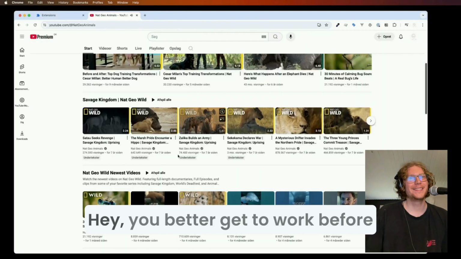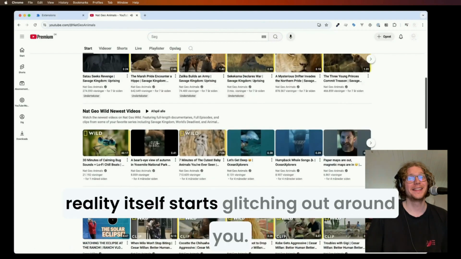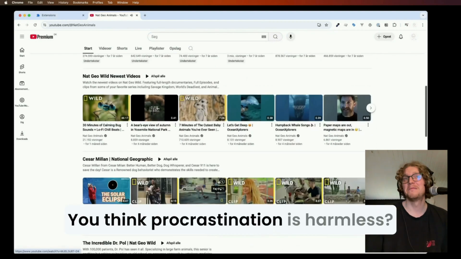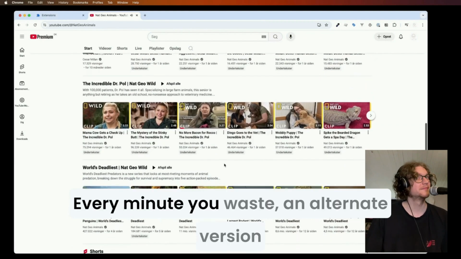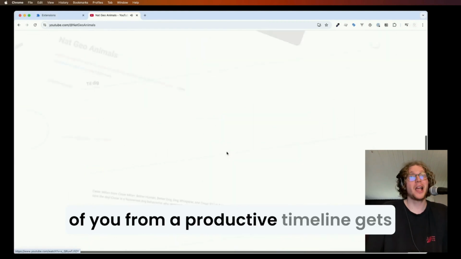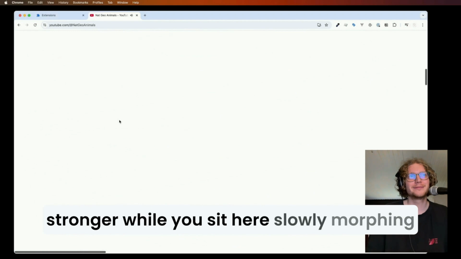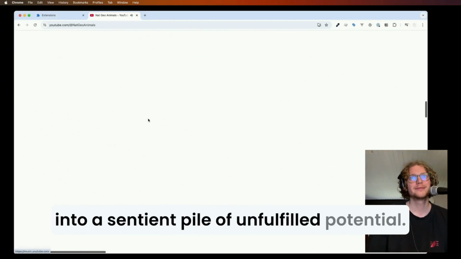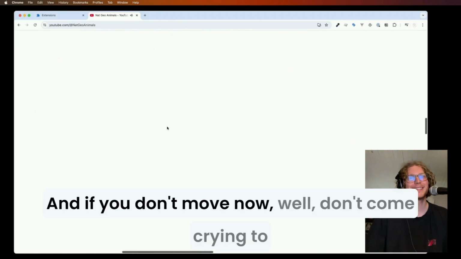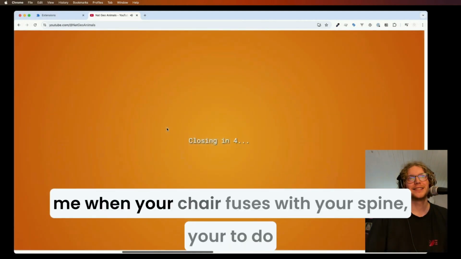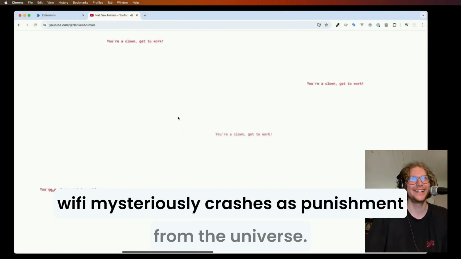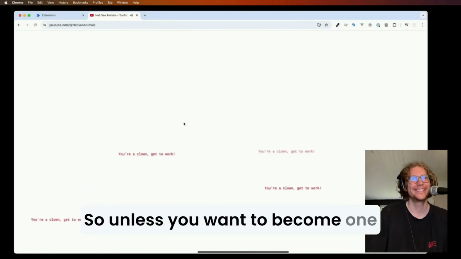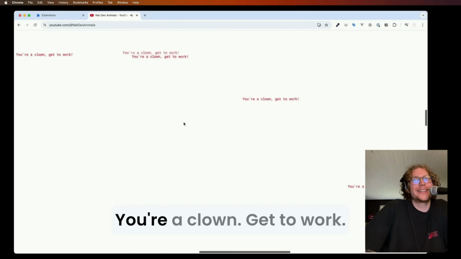Get to work. Hey, you better get to work before reality itself starts glitching out around you. You think procrastination is harmless? Nah, it's a time-eating, soul-siphoning curse. Every minute you waste, an alternate version of you from a productive timeline gets stronger, while you sit here, slowly morphing into a sentient pile of unfulfilled potential. And if you don't move now, well, don't come crying to me when your chair fuses with your spine, your to-do list comes to life and starts yelling at you, and your Wi-Fi mysteriously crashes as punishment from the universe. So unless you want to become one with the void, get to work. You're a clown, get to work.